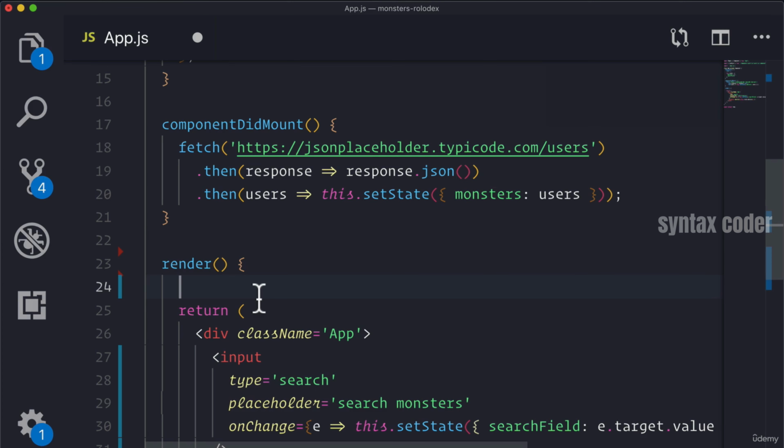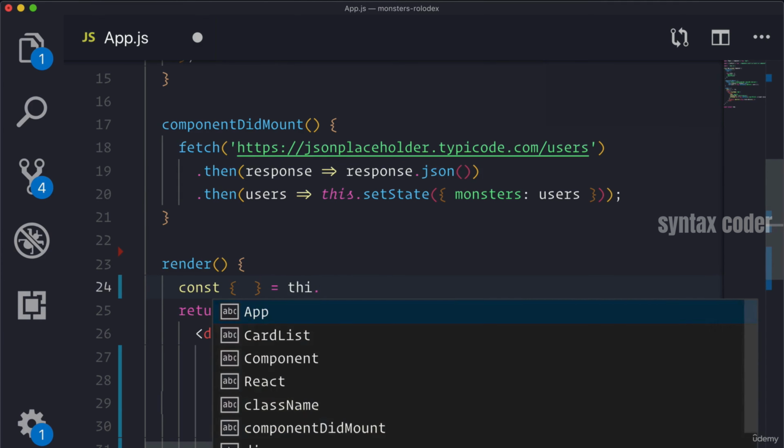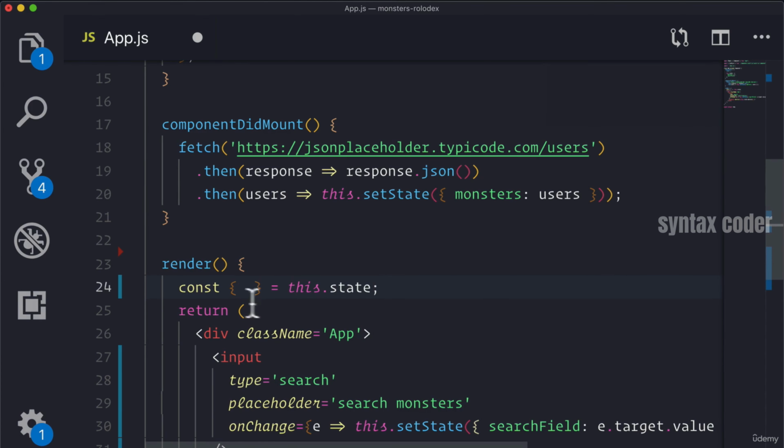So what we'll do is first use a concept called destructuring. What destructuring allows us to do is pull properties off of an object and set them to constants that we put inside of here. So the syntax is we say const and then we put our bracket notation. And here we'll use the actual object we want to destructure from. So the state object is what we want to pull the properties off of.